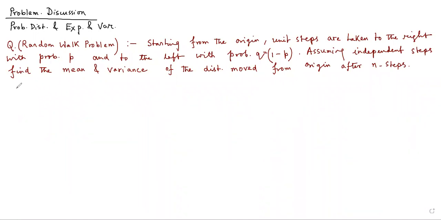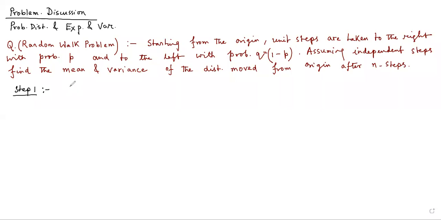First requirement is to define a random variable. So step number 1, you have to define a random variable which will justify the conditions given in this particular problem.